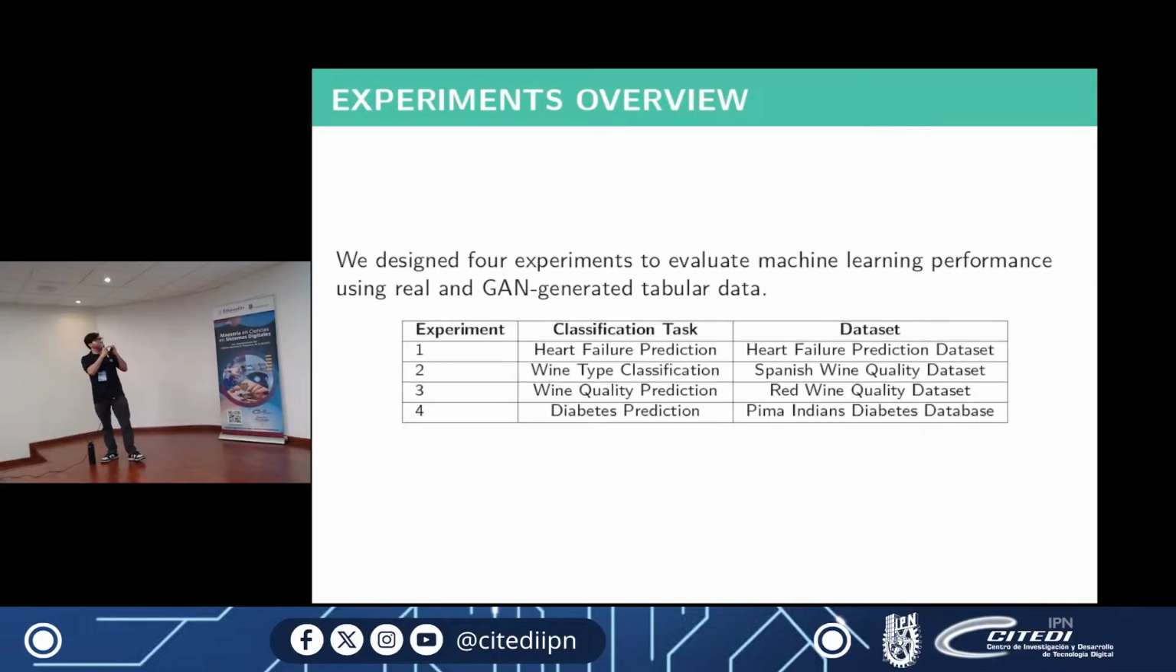Okay, so here's a quick overview of what we did. We designed 4 experiments to validate machine learning performance using real and GAN-generated tabular data for classification tasks on our datasets. We took similar tasks, but we didn't find the exact projects, so we just used similar projects for them.